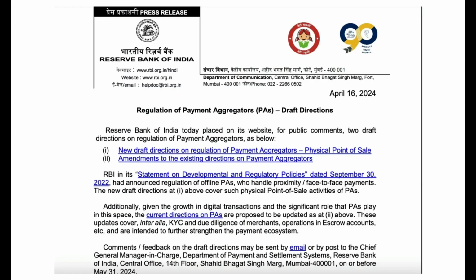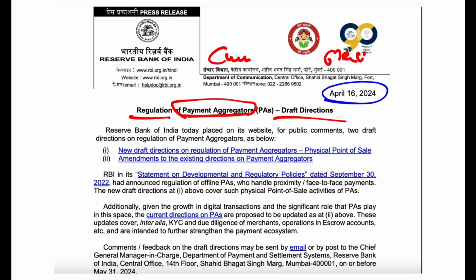Now let's come to a very important RBI direction. This is for the regulation of payment aggregators. What are payment aggregators? They provide different types of payment services. So they are the connecting link between the customers and the merchants.